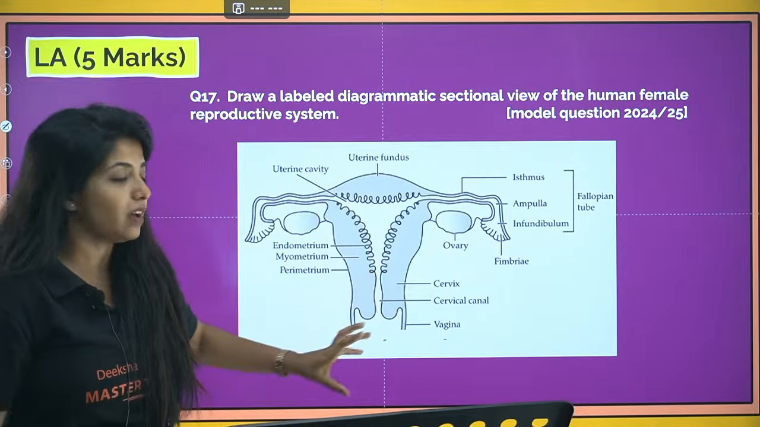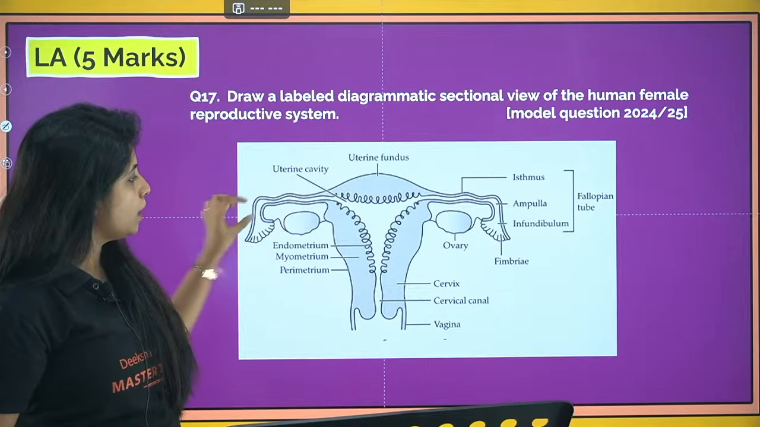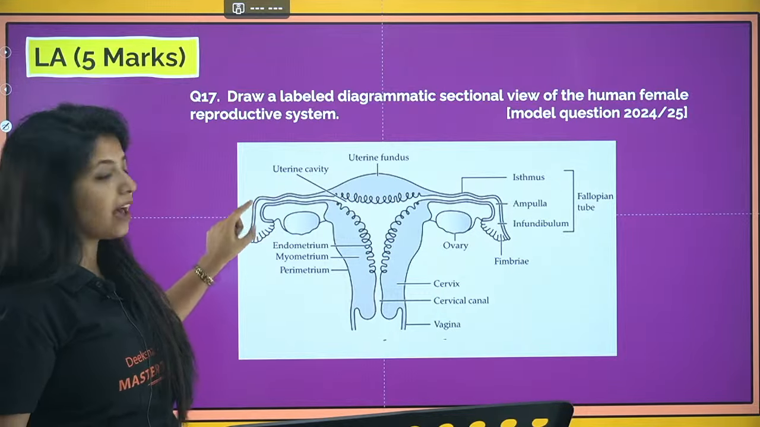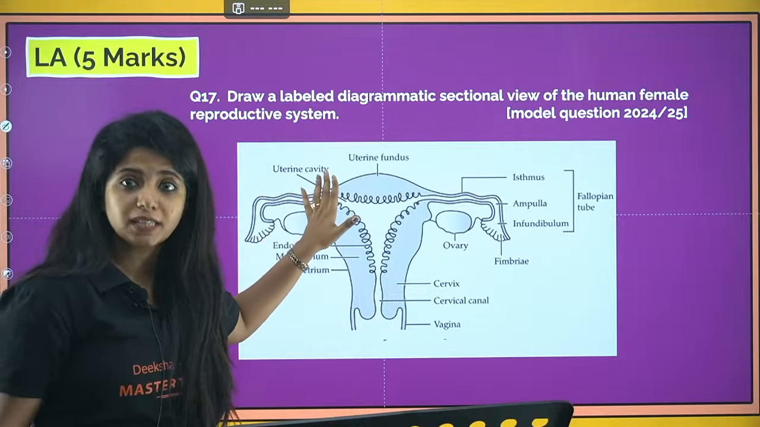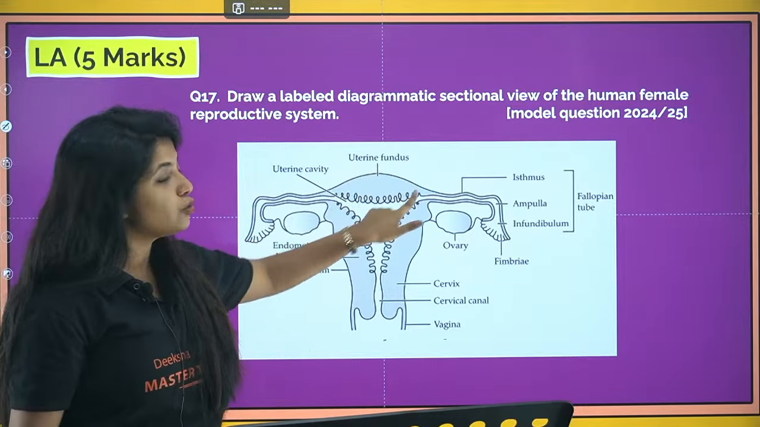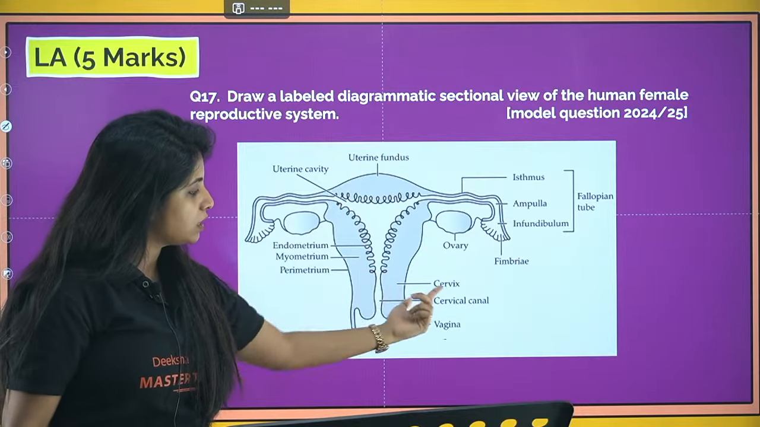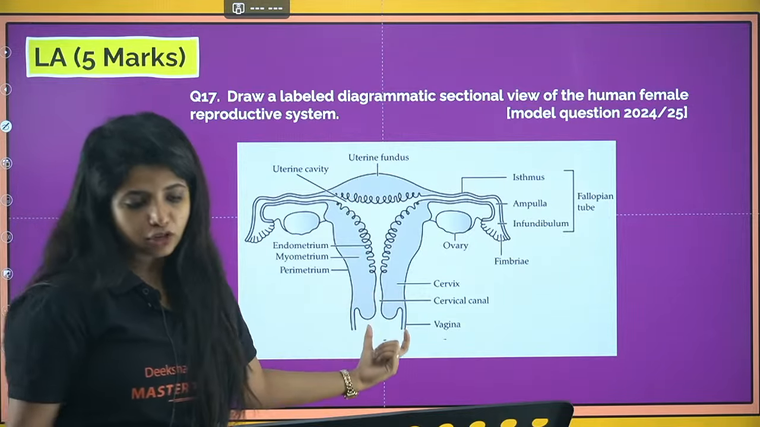Go through it very well. You have the ovary, the fallopian tube. Here you have the fimbriae. Then you have the infundibulum. Then you have the ampulla. Then you have the isthmus. This region is known as uterine fundus. This region is known as cervix. And over here you have the vagina.